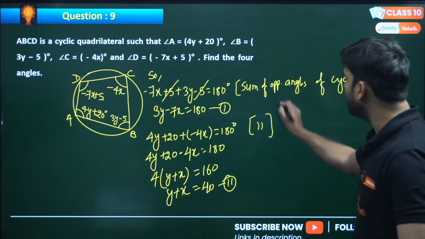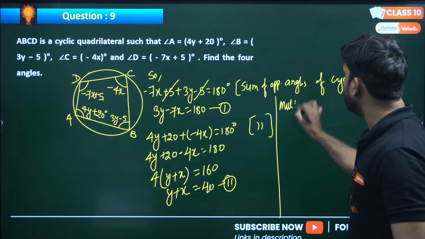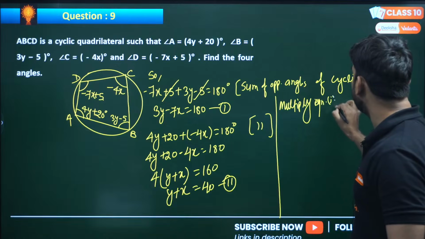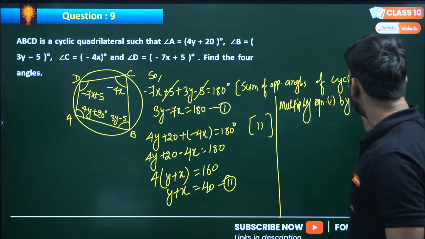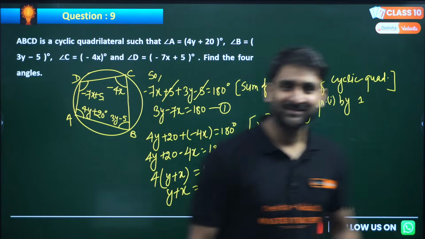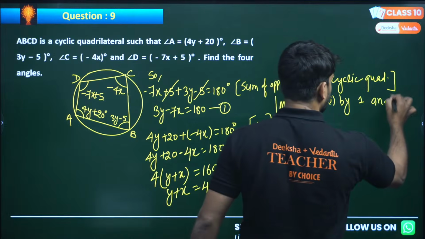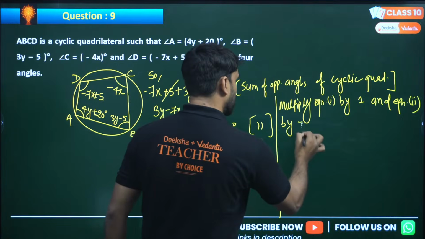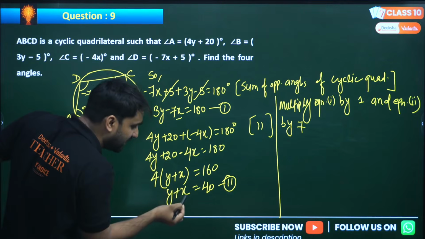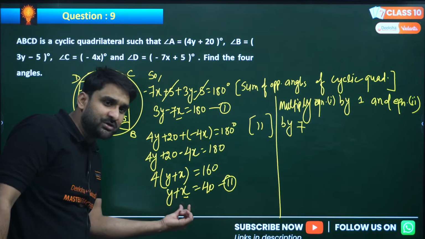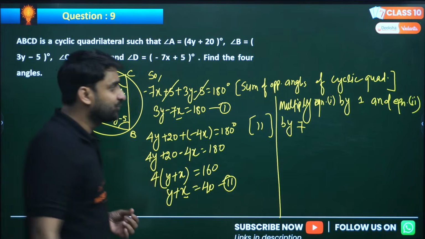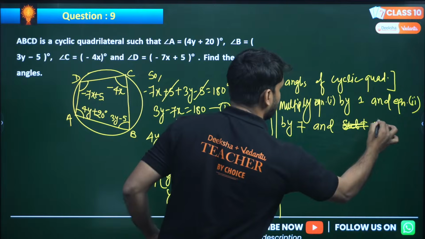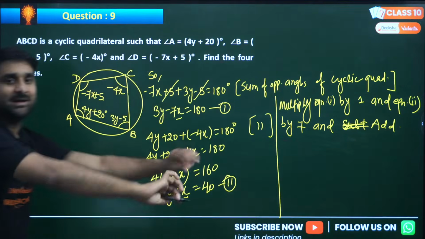So we multiply equation 1 by 1 because minus 7x is already there, and equation 2 by 7 because I want to make this coefficient similar, and then add because both have different signs.